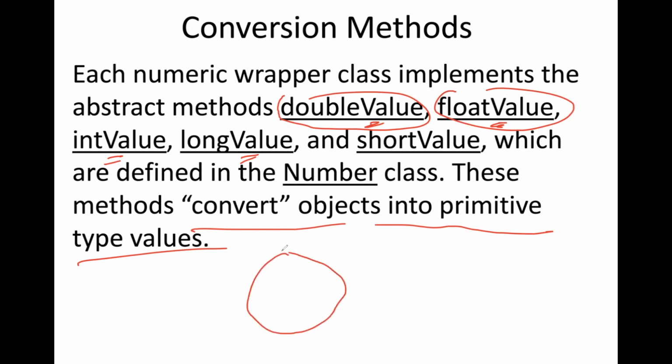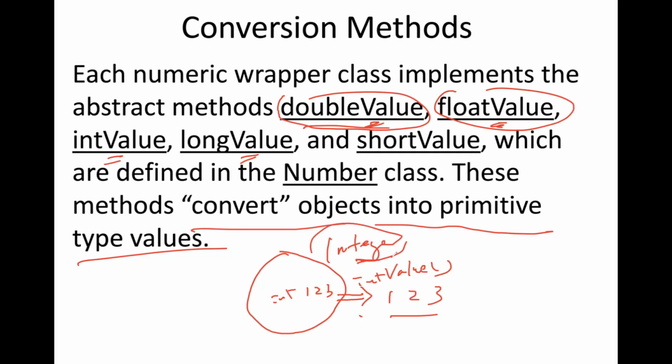Imagine that you have a wrapper class, let's say Integer. Inside this Integer, there is an int, 1, 2, 3. These conversion methods basically allow you to convert your wrapper object straight into a primitive value, 1, 2, 3, via intValue. This is where interoperability happens. Whereas you can use these numbers to instantiate an instance of an Integer, you can also use intValue to fetch its internal primitive value. Same thing with short, long, double.